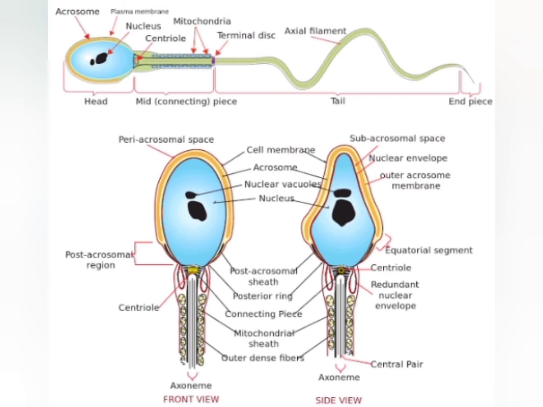So this is a figure of a sperm where we can see that it is composed of head, neck, middle piece and tail, and a plasma membrane envelops the whole body of a sperm. The sperm head contains an elongated haploid nucleus, the anterior part of which is covered by a cap-like structure called the acrosome. This acrosome is filled with enzymes that help fertilization of the ovum. The middle piece possesses numerous mitochondria which produce energy for the movement of the tail that facilitates sperm motility, which is essential for fertilization.